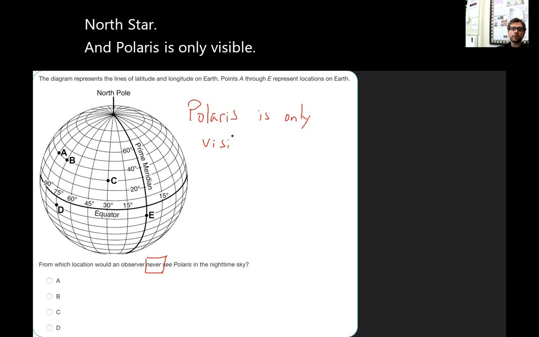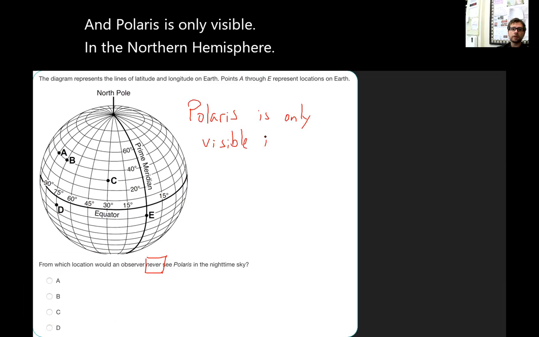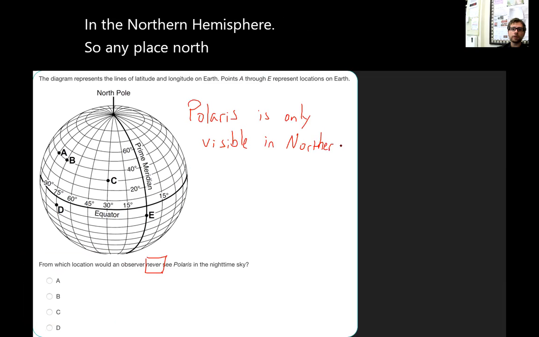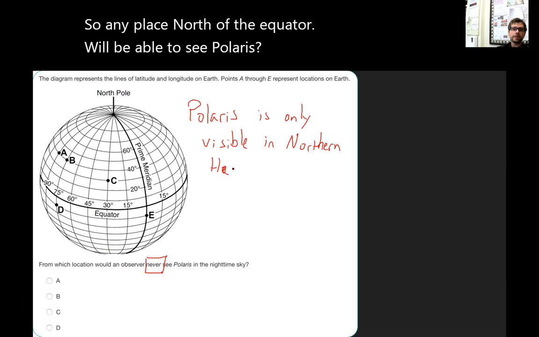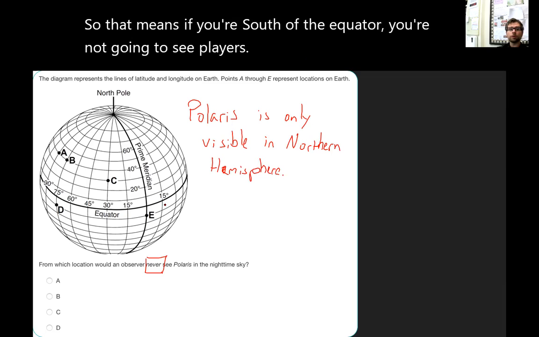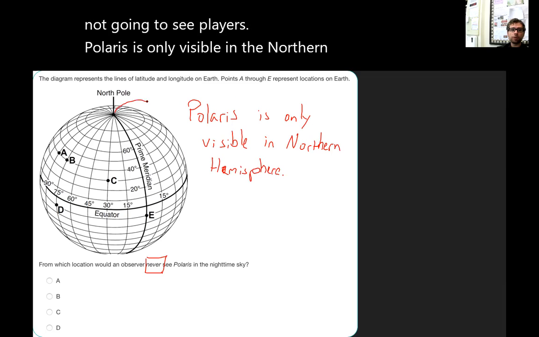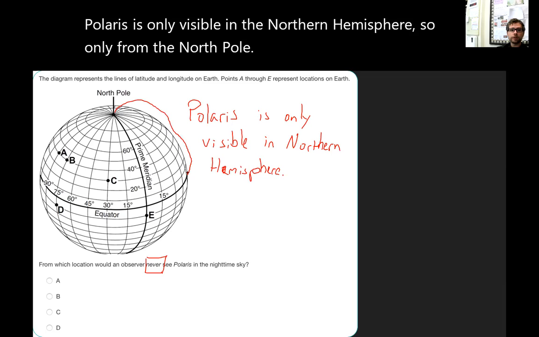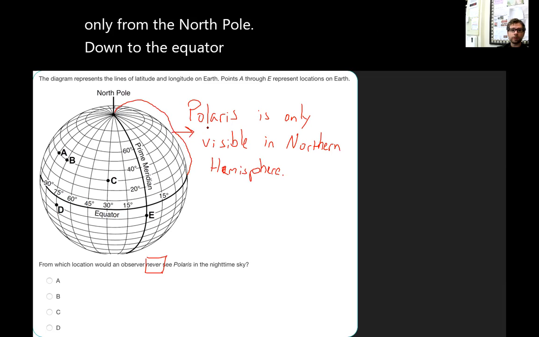in the northern hemisphere. So any place north of the equator will be able to see Polaris. So that means if you're south of the equator, you're not going to see Polaris. Polaris is only visible in the northern hemisphere. So only from the North Pole down to the equator here can you see Polaris.